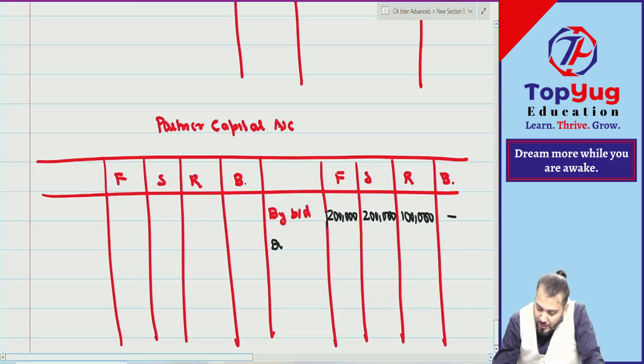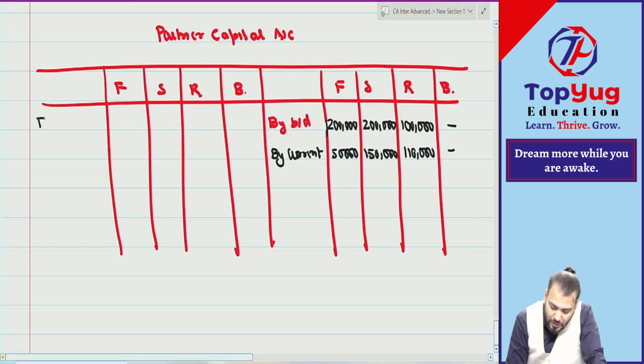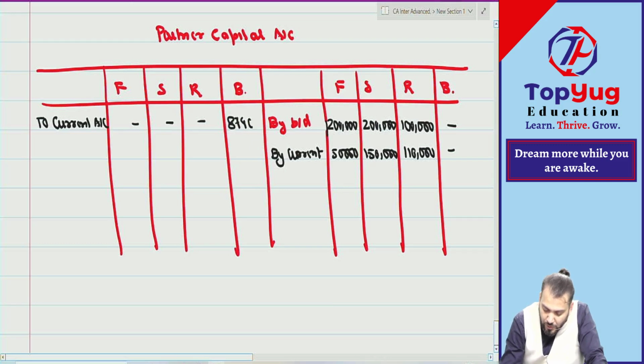They will transfer current account to what? Capital account. So by current account, it is 50,000, 1,50,000, 1,10,000, and here, to what? Current account. How much? 87,400. Correct.